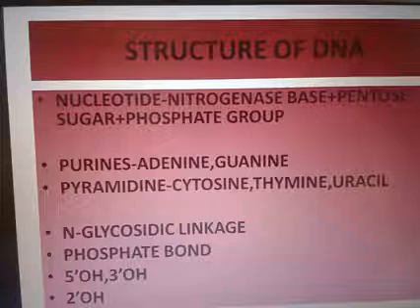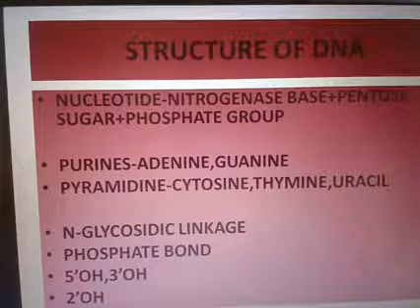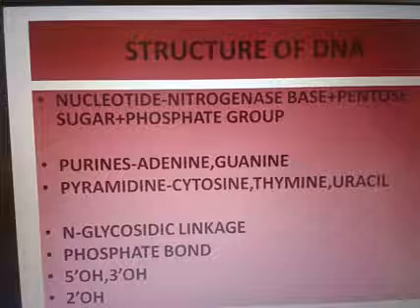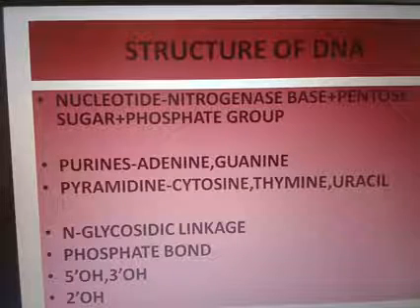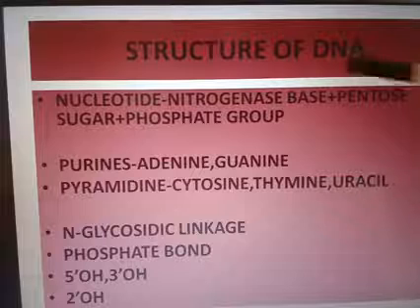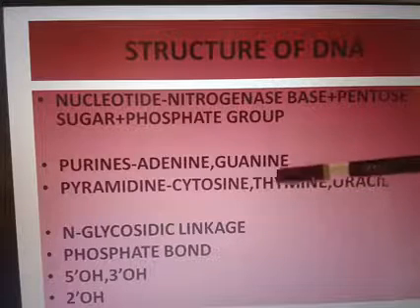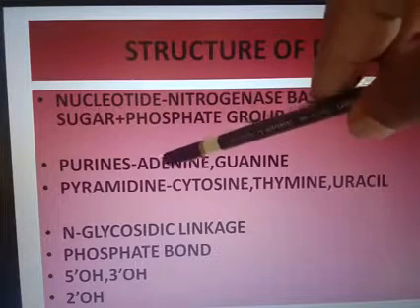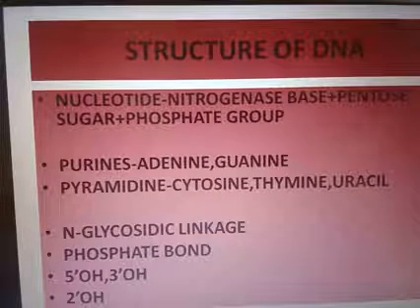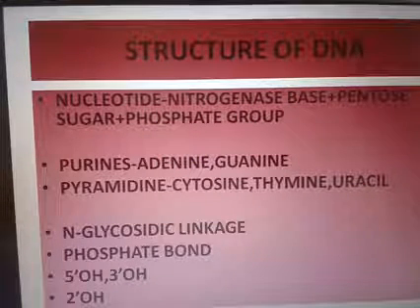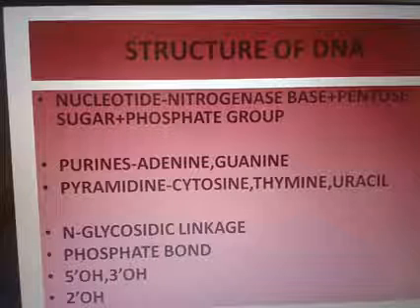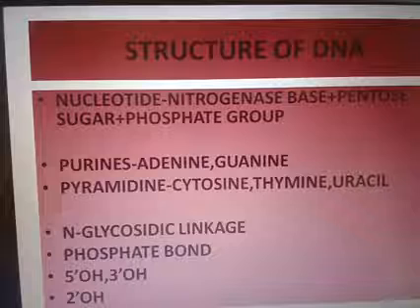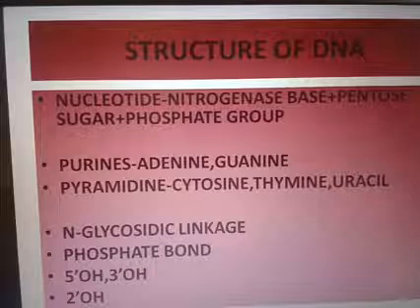In the case of RNA, it does not follow the same base pairs which are seen in DNA. Here one additional base is uracil. So instead of thymine, uracil makes a bond with adenine in the case of RNA. In the case of RNA, adenine bonds with uracil. Okay, the same double bond. Clear? So this is about the structure of DNA.